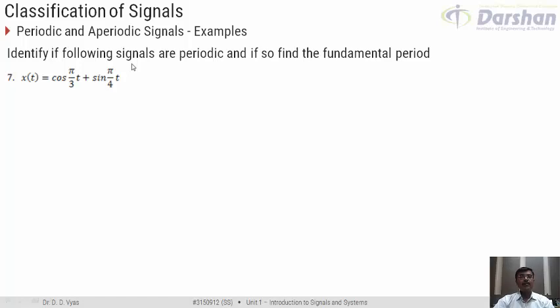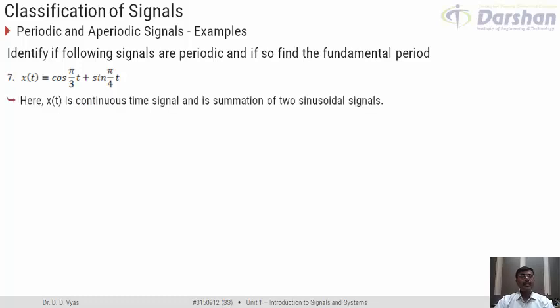The signal that is given to us is x(t) = cos(πt/3) + sin(πt/4). So my x(t) is a continuous time signal, and it is the sum of two sinusoidal signals. So as per the discussion made, I would like to look at x(t) as x1(t) plus x2(t).